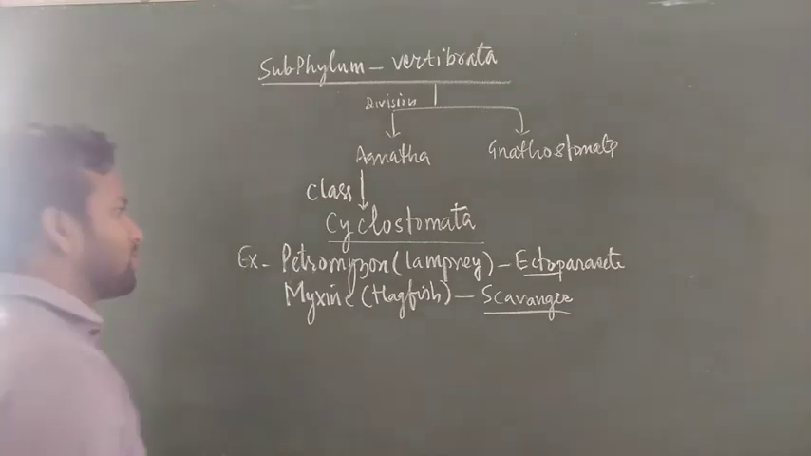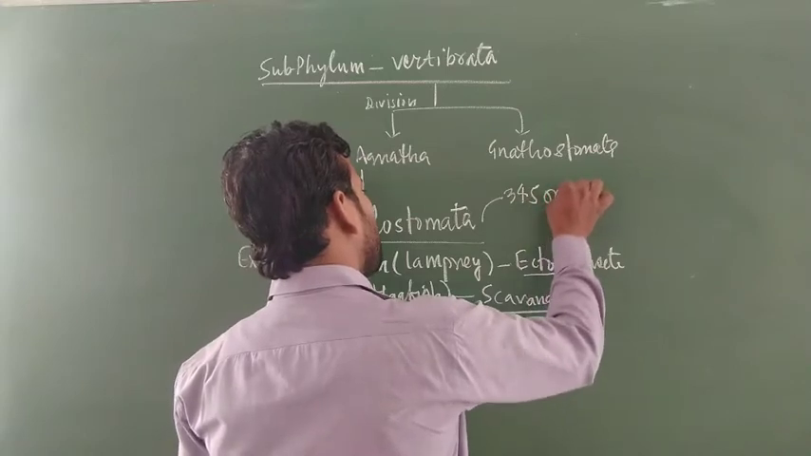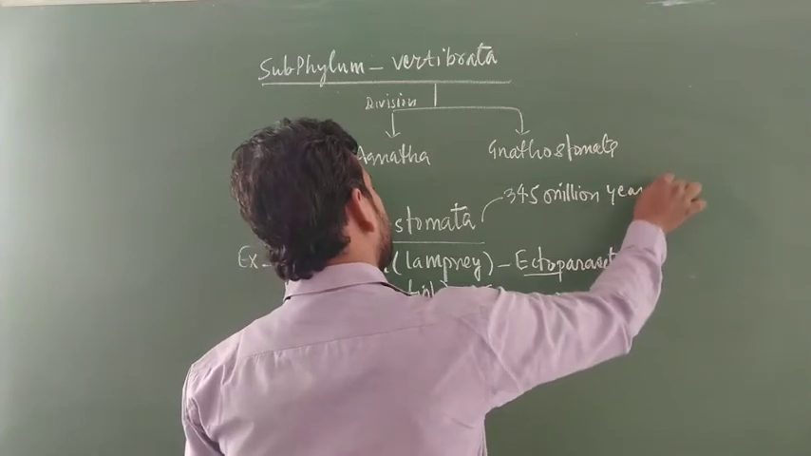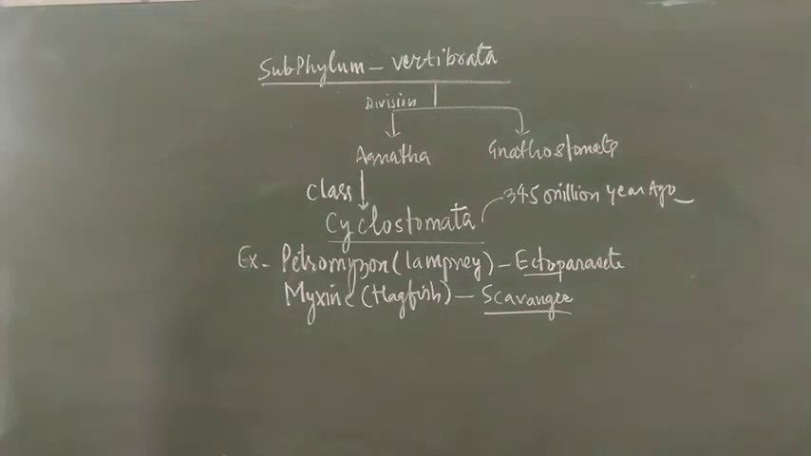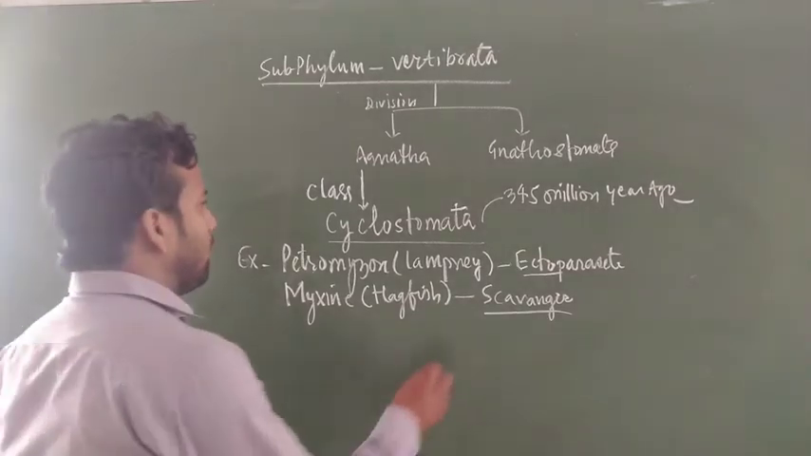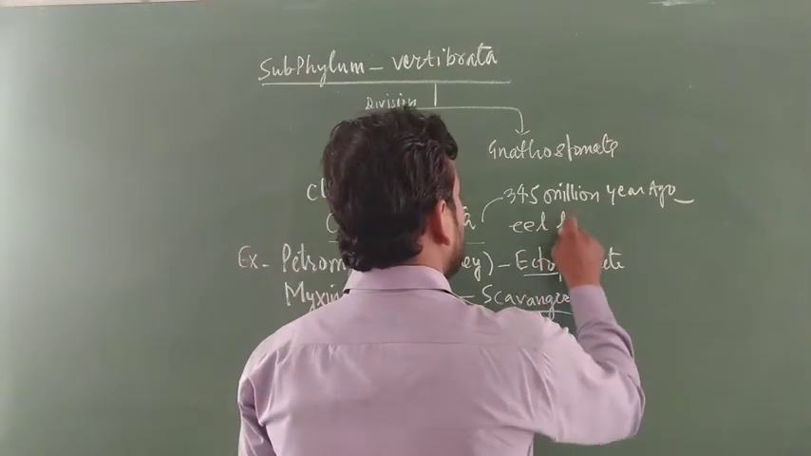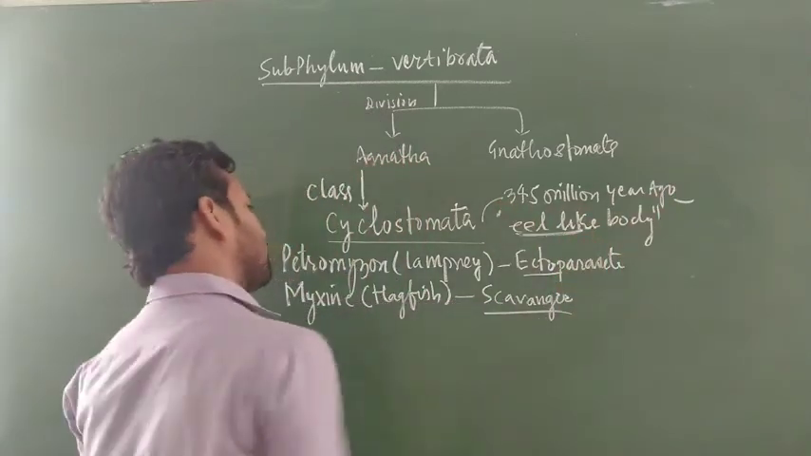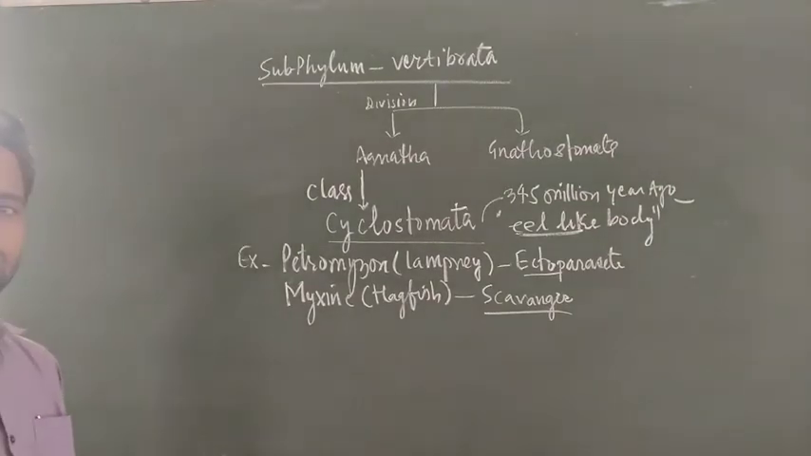Most of the species of cyclostomes became extinct about 3.5 million years ago. This is another interesting feature, and only a very small number of species are present at this time under cyclostomes. They look eel-like. Eel-like means they have a round, circular, cylindrical body. It is called an eel-like body. It is a very common word used for cyclostomes.